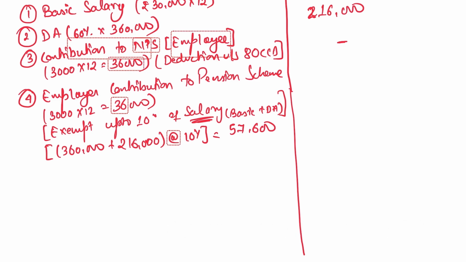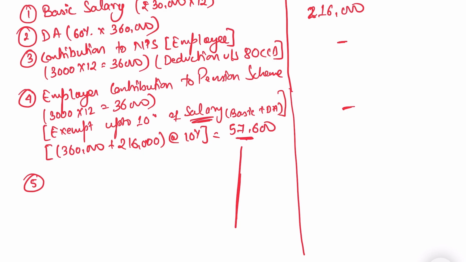So actual contribution is much less than the exemption allowed. Actual contribution is 36,000. Exemption allowed 57,600. So is it fully exempt? Yes. Don't need to mug up. Understand every point here. Okay. You need to understand the provision very clearly. I hope it's clear. Okay.